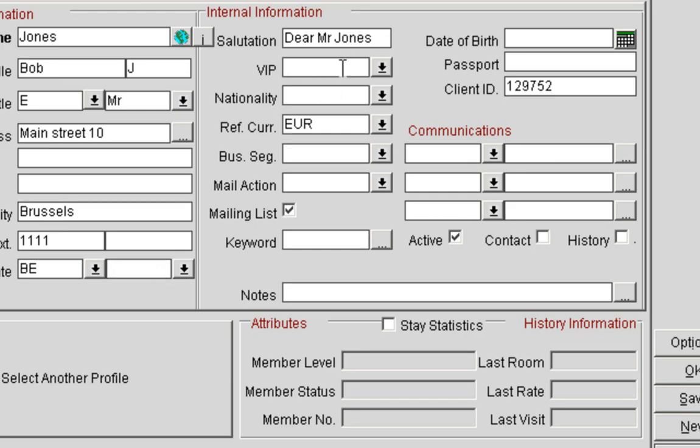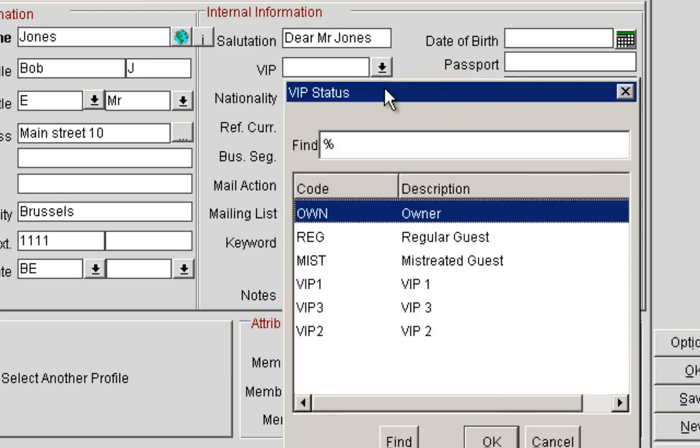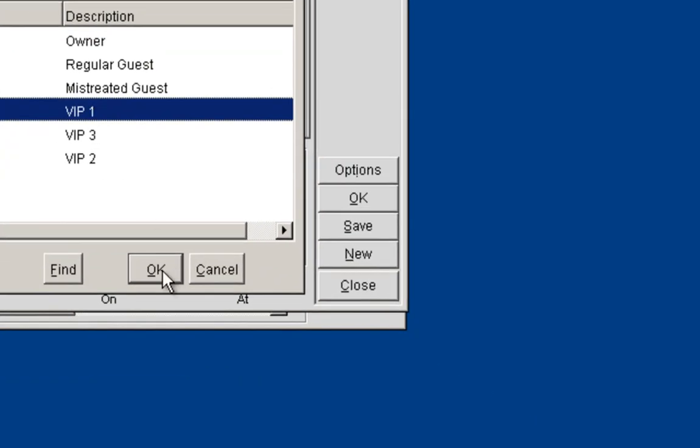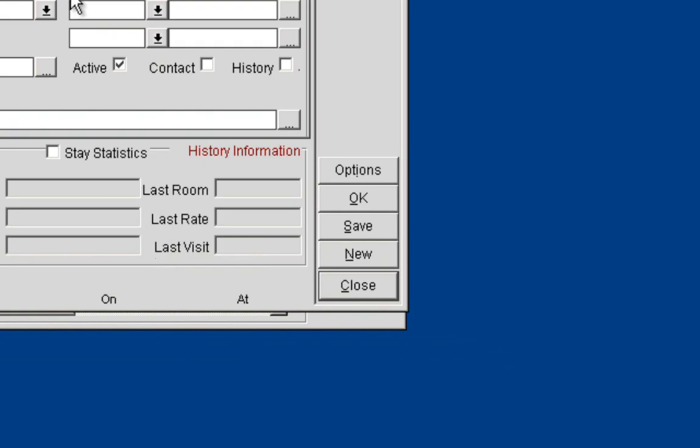We now can put in the internal information for the client, and this information can be used later on also for our reservations. The VIP level would be to determine how important this client is for us. So in my case, I'm going to put in a VIP 1. I can put in the nationality of the client if I already know it at this stage, or else I can do it upon guest check-in.